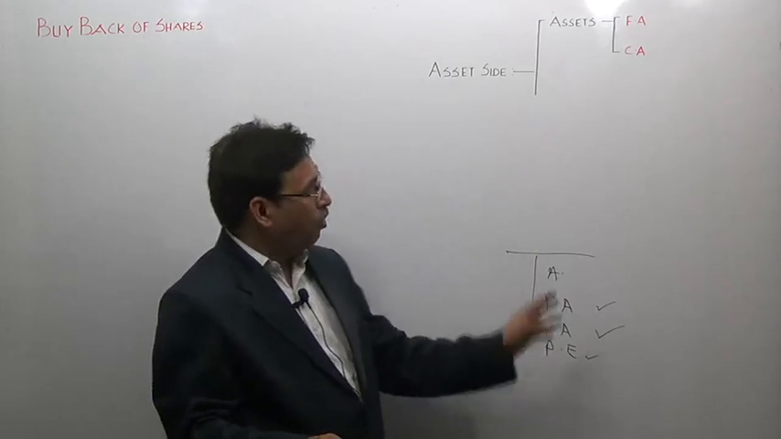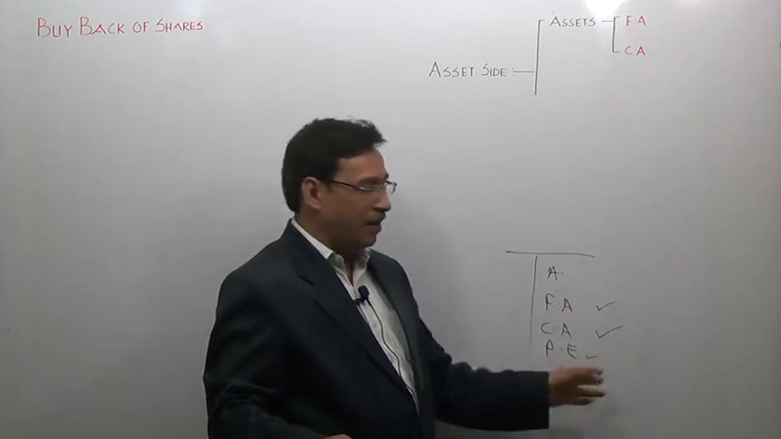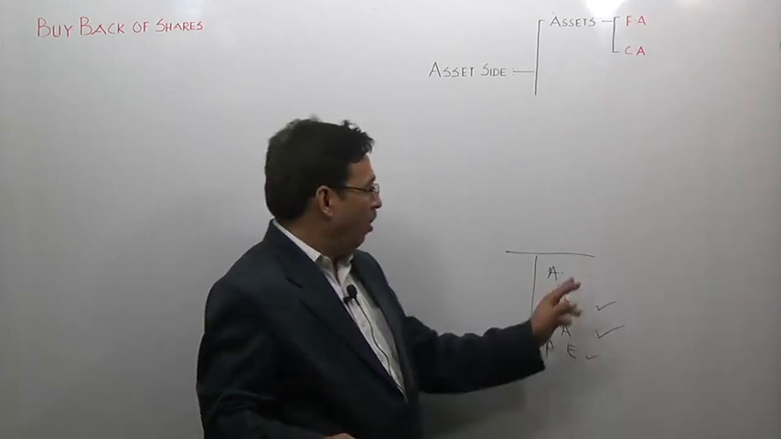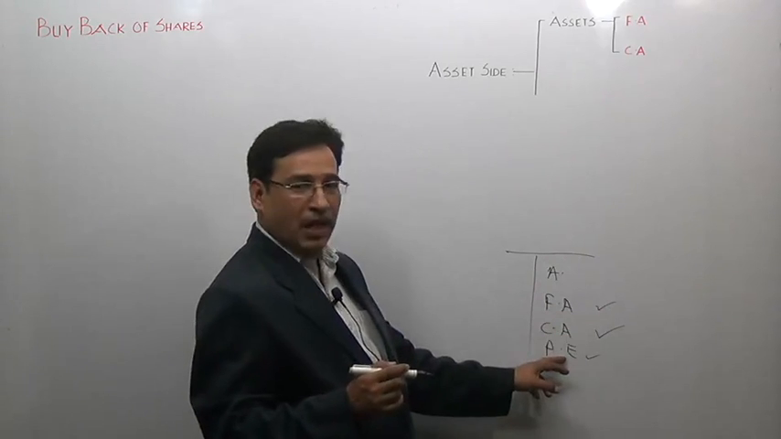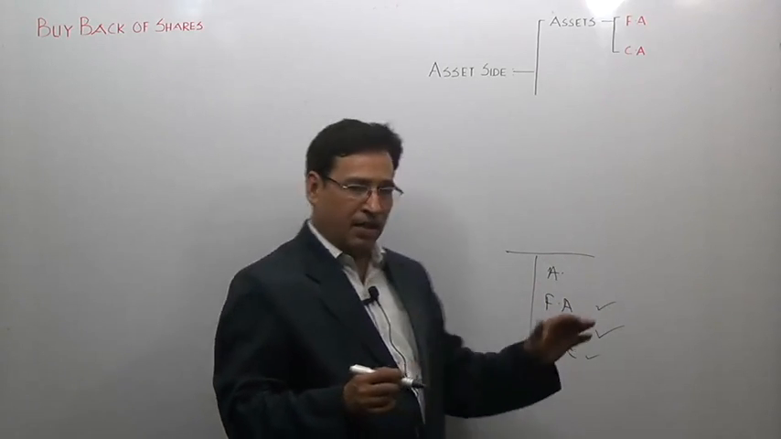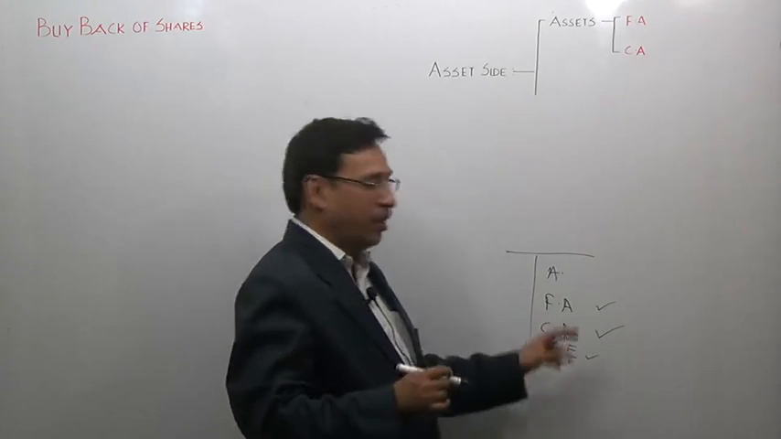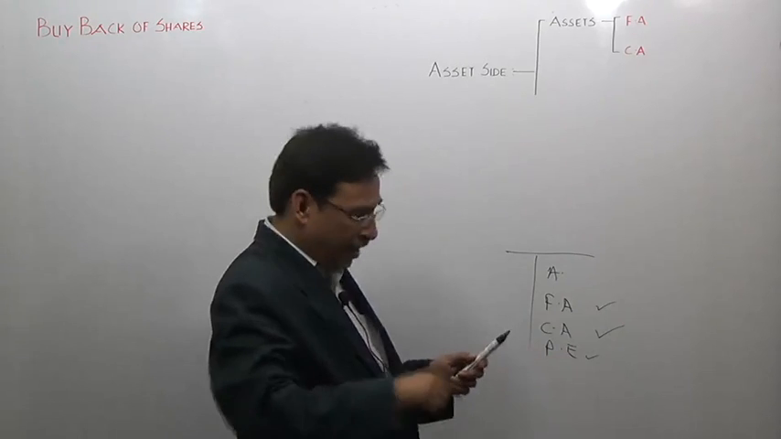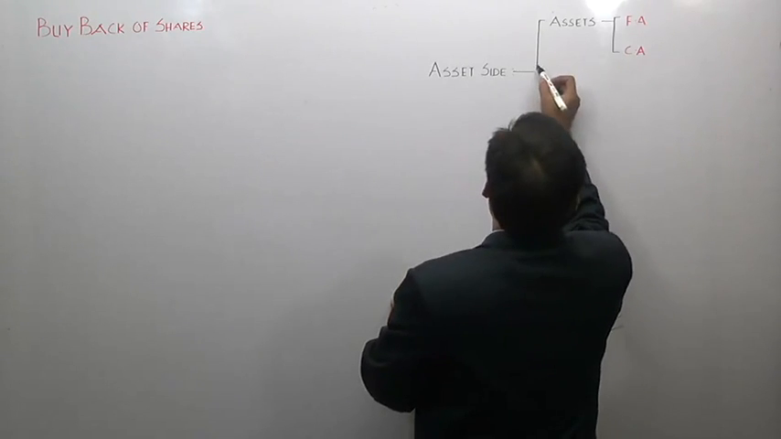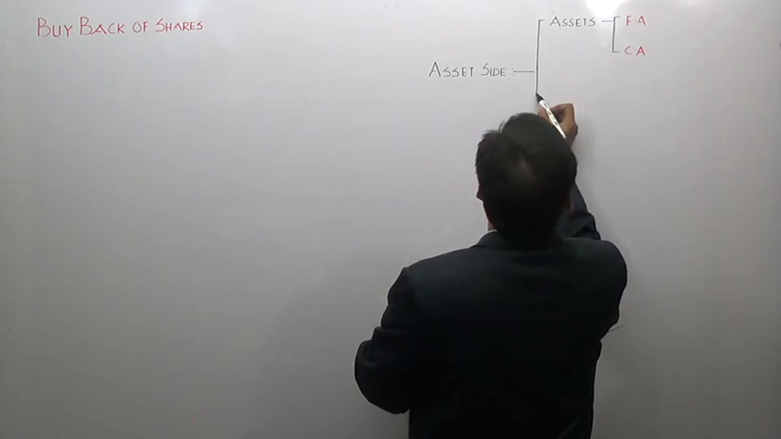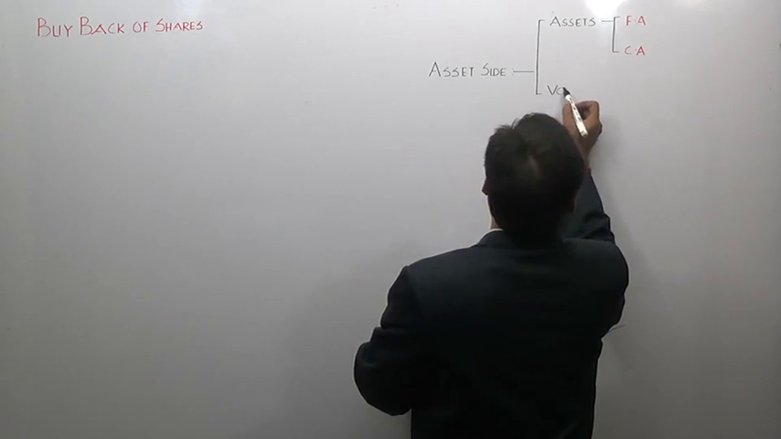So, you must understand that all such items which appear on the asset side are not assets. Only fixed asset and current asset are assets, and such debit balances which appear on the asset side and which do not command any monetary value are categorized as valueless assets. So asset side is broadly divided into two parts. One is assets and another one is valueless assets.